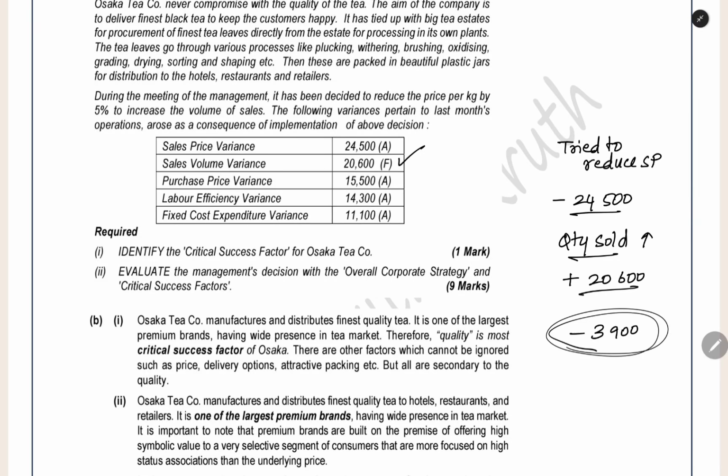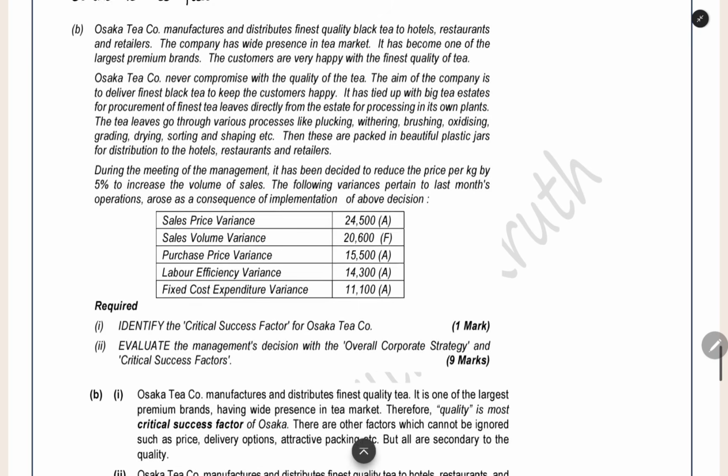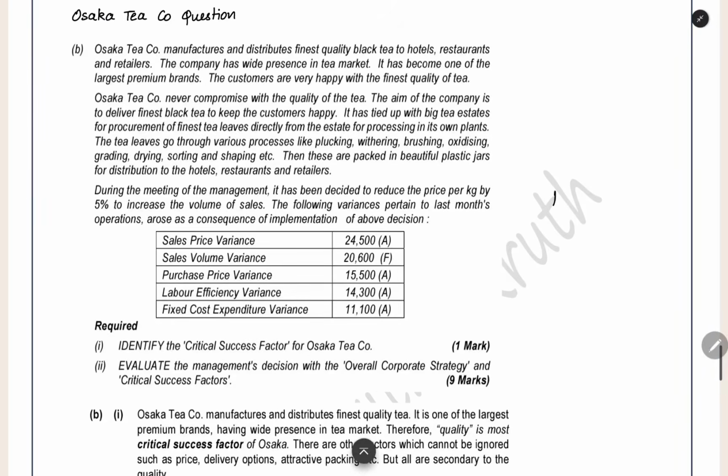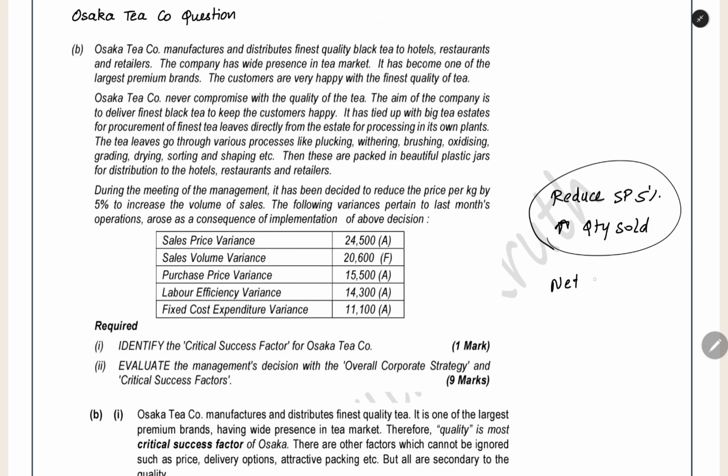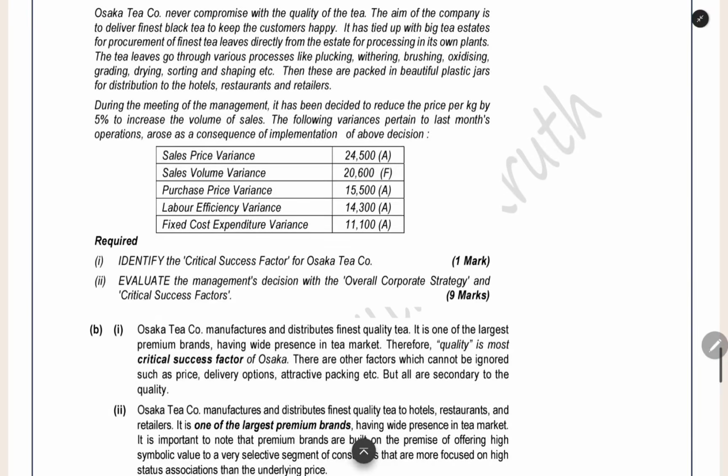So what is the meaning here? When you reduce the selling price, more people are buying, but the net effect is that you are getting a loss only. You can see that it is a price sensitive market. When you reduce the selling price, more people are buying, but you are getting a loss. So what is the company trying to do? It is trying to reduce the selling price by 5%. Resultantly, you will get an increase in quantity sold. But we saw in the last month's operation itself, because of this the net effect is negative only. So this strategy is not good. Based on the last month's operation data, we can see that this is not working properly. The net effect we are getting is negative only.